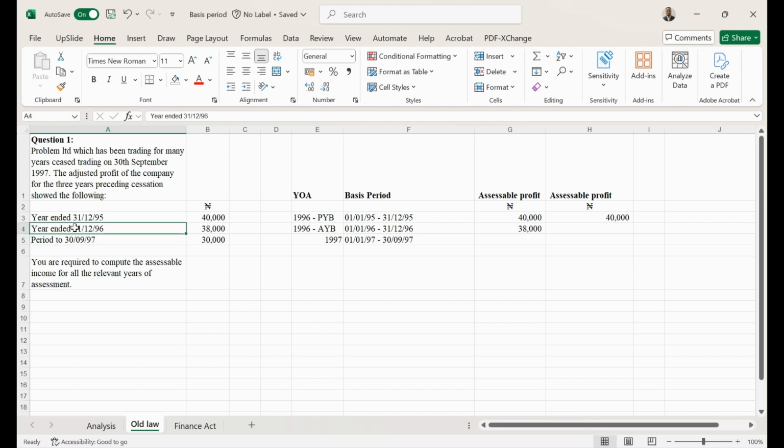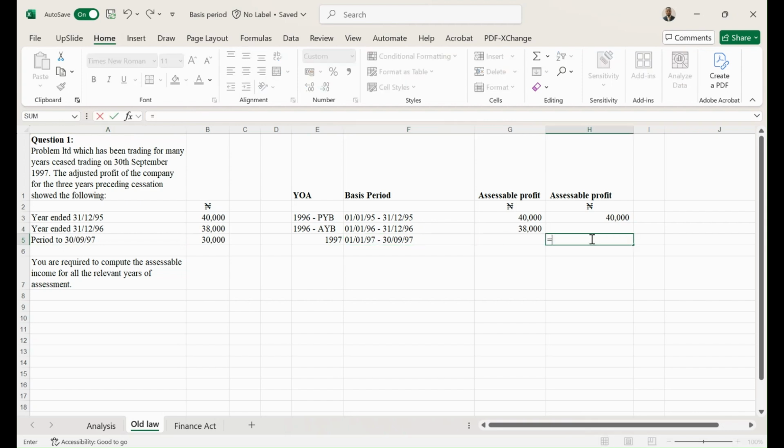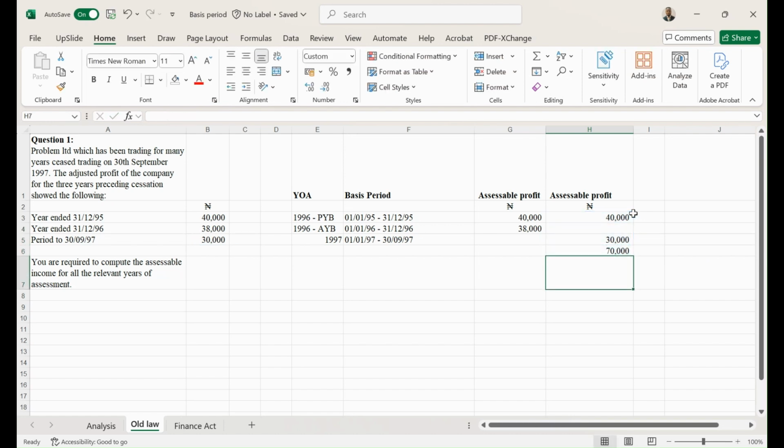So if this one ended 31st December 96, it means that this must have started 1st of January 1997, which is exactly this business period, and that is going to be 30,000. So you have a total of 70,000 profits to be assessed to tax for cessation of operation for both 1996 and 1997.